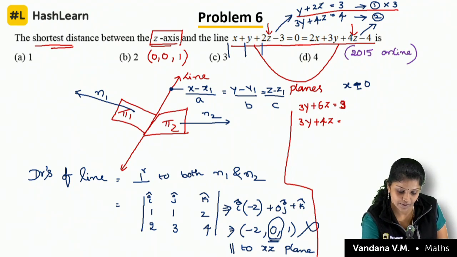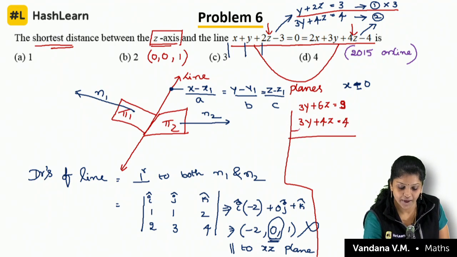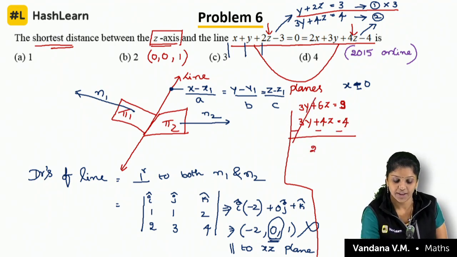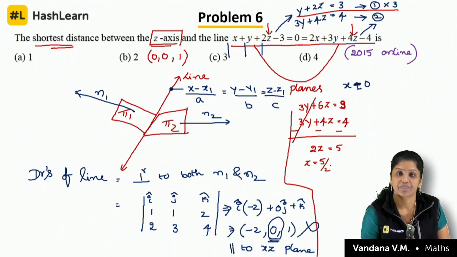Next, 3y plus 4z is equal to 4. Subtract. 6z minus 4z is 2z is equal to 9 minus 4, that is 5. z is equal to 5 by 2.